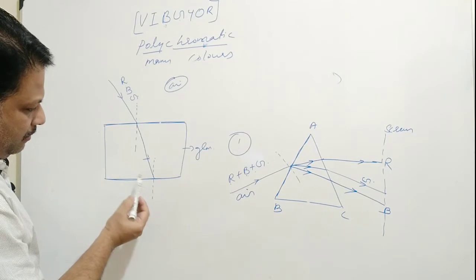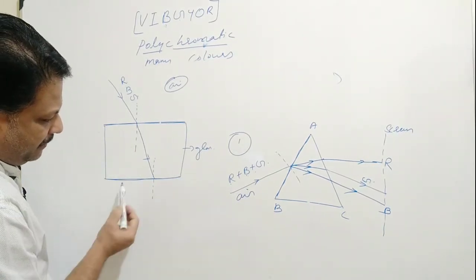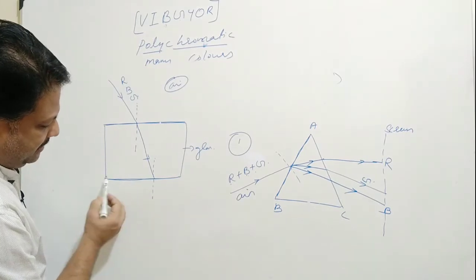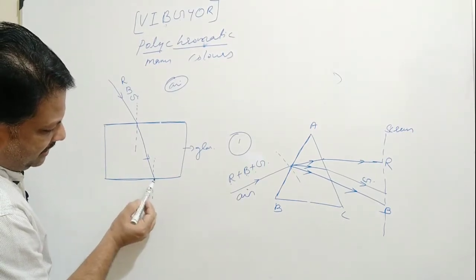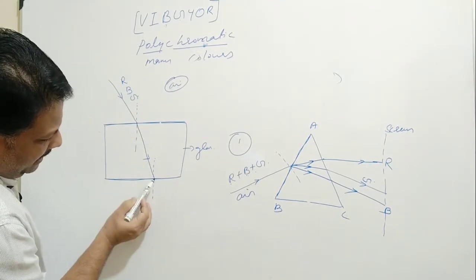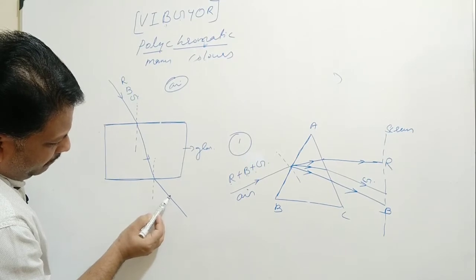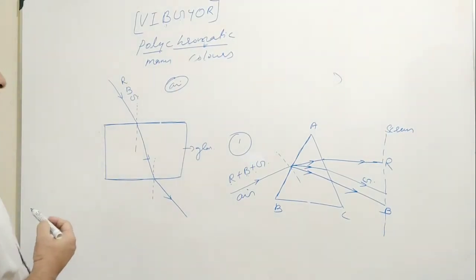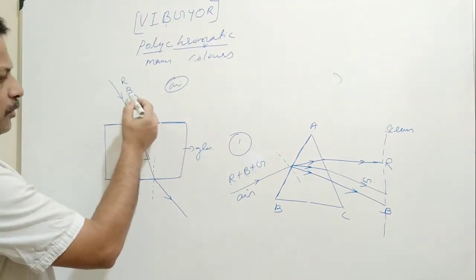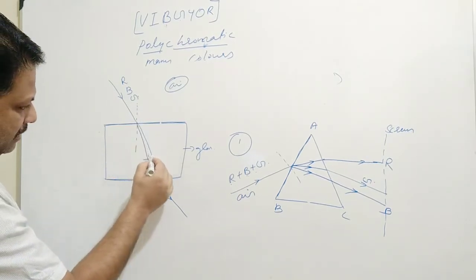So here, on reaching the second surface of the parallel sided glass slab, it is refracted. Again it is getting further refracted such that the emergent ray is parallel to the incident ray. It is bending away from the normal. We have to follow the rule of refraction, bending away from the normal. So the blue light is getting deviated maximum, followed by green.